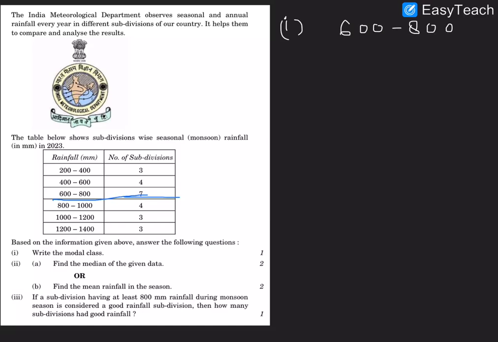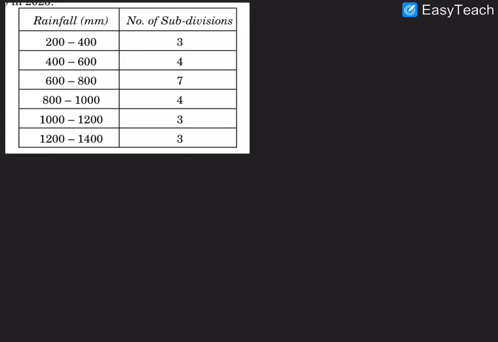After that, you have to find the median of the given data. So to find the median of the given data, you need to find the cumulative frequency. So cumulative frequency is 3 plus 4 is 7, 7 plus 7 is 14, 14 plus 4 is 18, 18 plus 3 is 21 and 24. So your n by 2 is